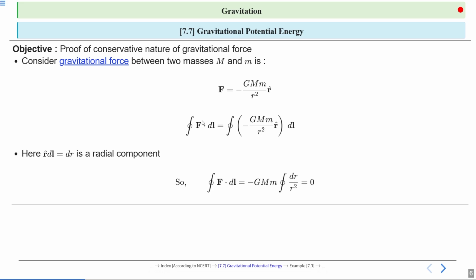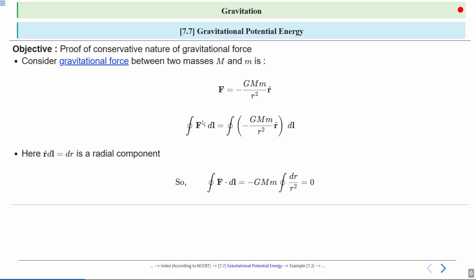Here we see that r cap dot dl is equal to dr, which is the radial component. Therefore, the integral simplifies to minus G into capital M into small m into closed integration dr upon r square, which is equal to 0.